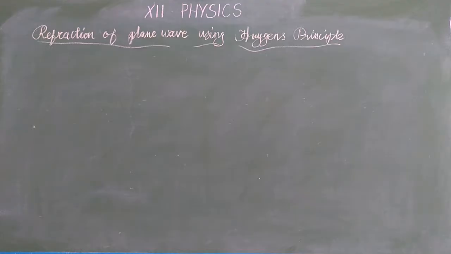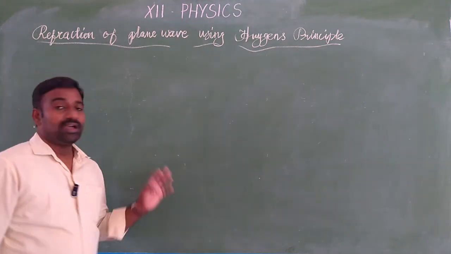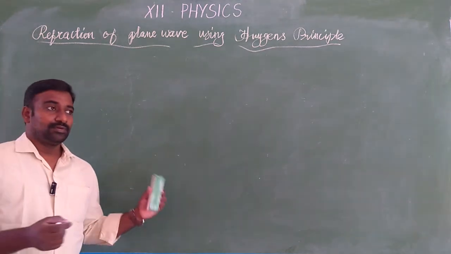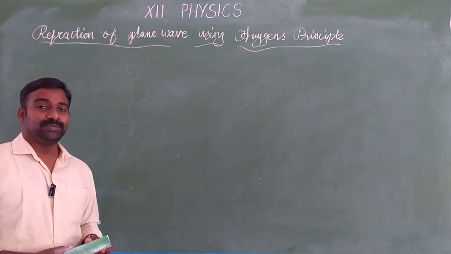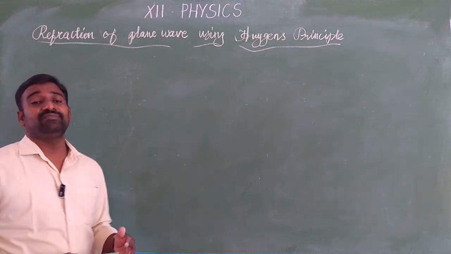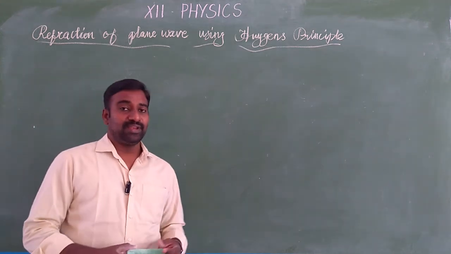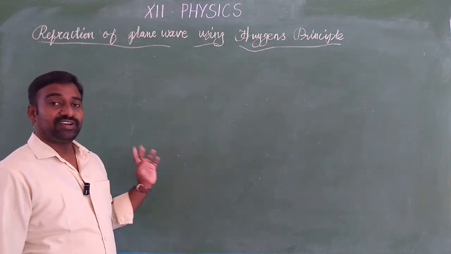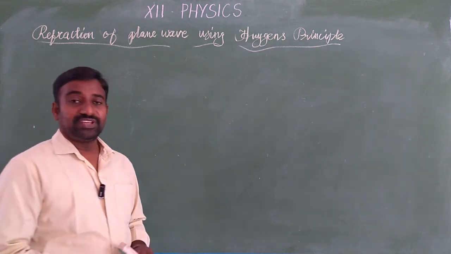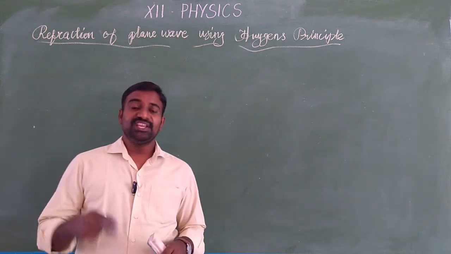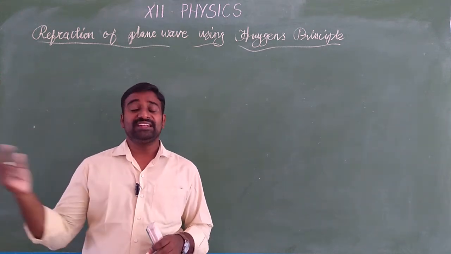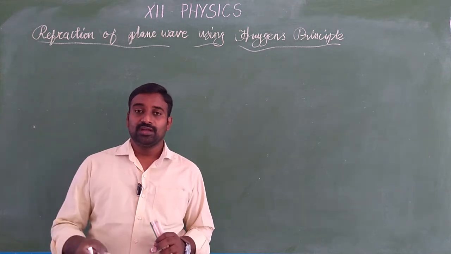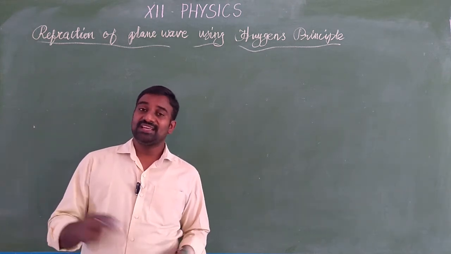Now, we are going to derive the laws of refraction using Huygens principle. So, the last topic was Huygens principle, how we draw the secondary wavelets for a spherical wave and a plane wave. Now, using Huygens principle, we are going to prove the laws of refraction. Okay. Already we know refraction. What is refraction? Change in the speed of light when it travels from one transparent medium to another transparent medium, like air to water, or air to glass, or glass to water.